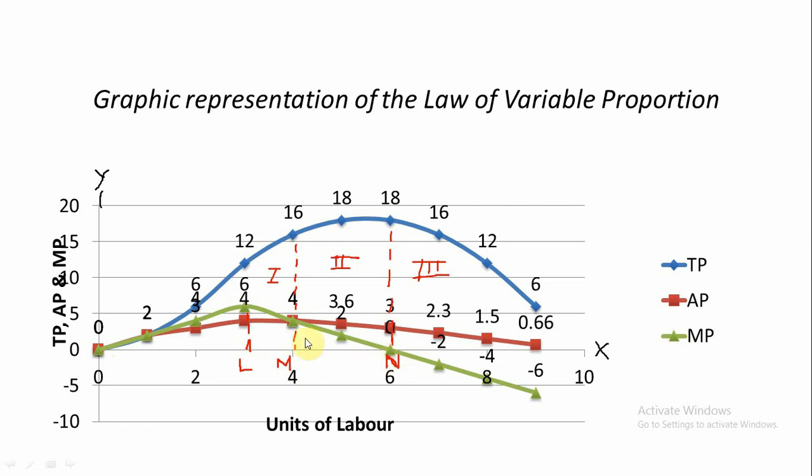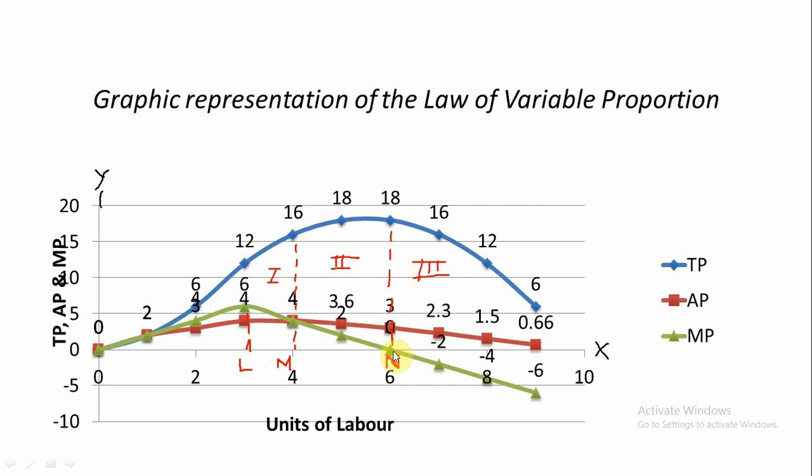The second stage starts when average product and marginal product become equal or coincide with each other. Then the second stage ends at the point where marginal product becomes 0. You see here, marginal product becomes 0, on the OX line.